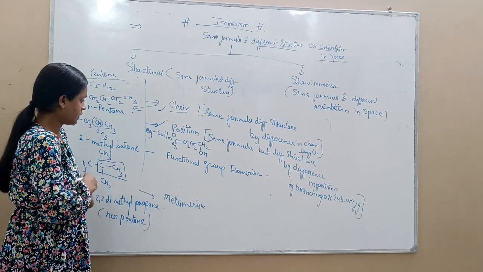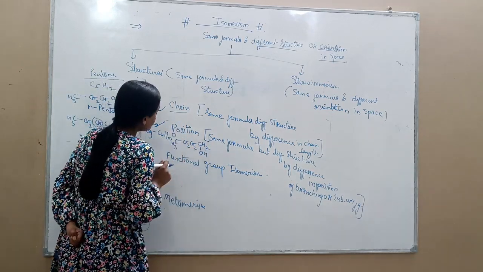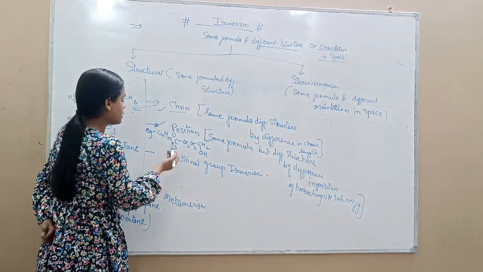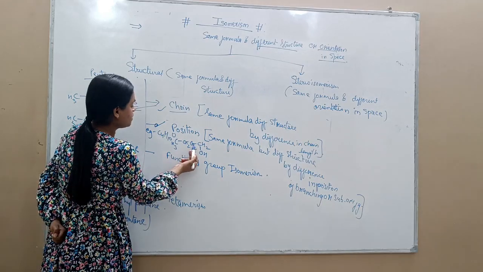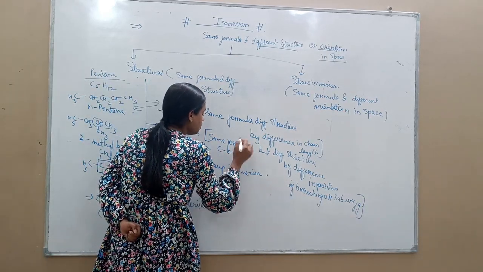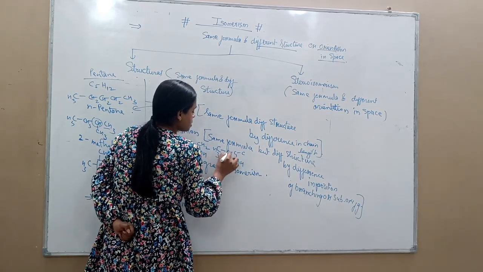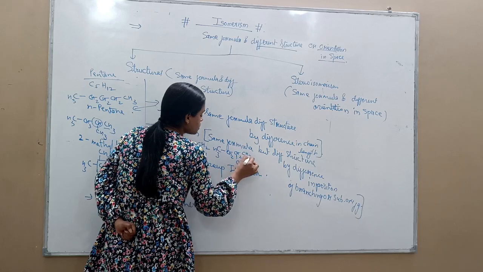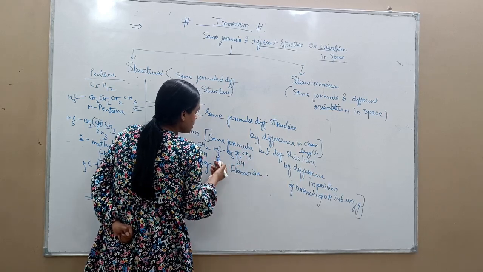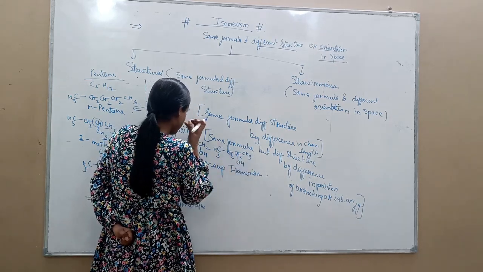C4H10. Adding one oxygen gives C4H10O, that is butanol. Okay, so we can put this OH group here also: CH3, CH2, CH2, CH3.